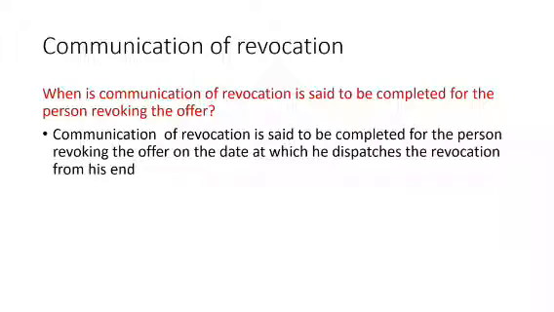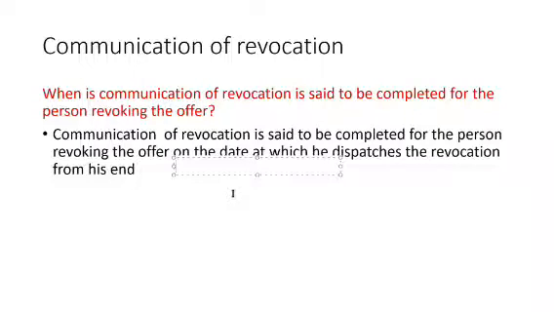Now, for him, when will the communication be completed? For him, communication will be completed on the date at which he dispatches the revocation from his end.